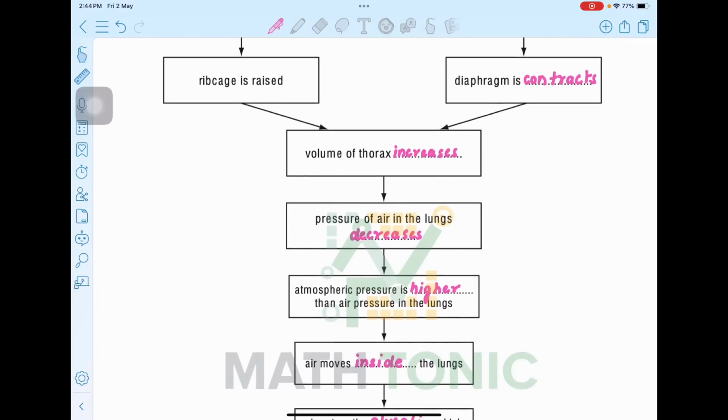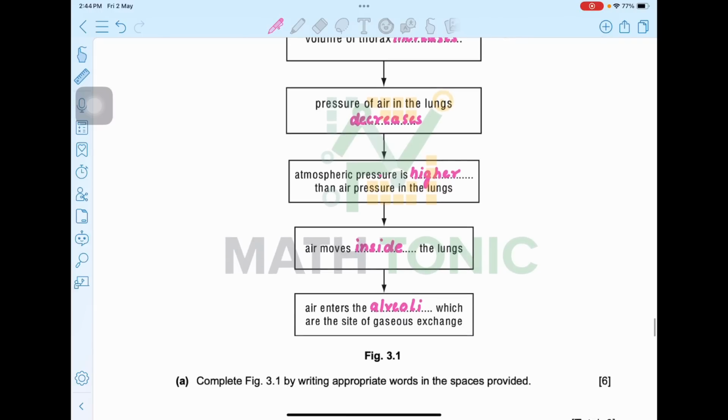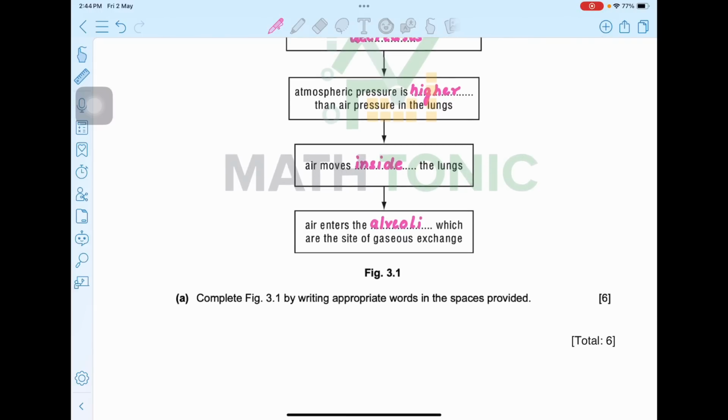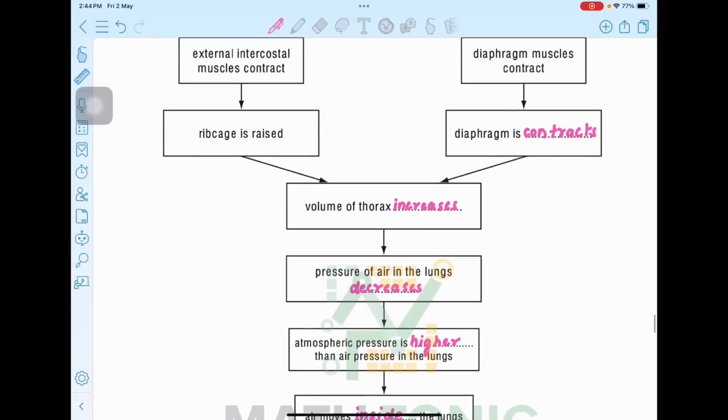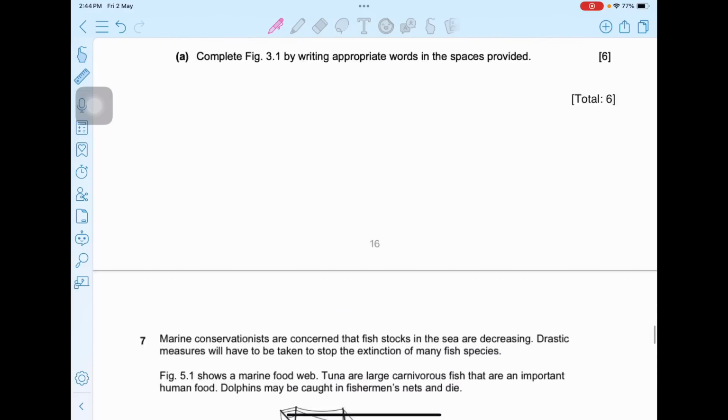Volume of the thorax increases, pressure of air in the lungs decreases, atmospheric pressure is higher than the air pressure in the lungs, and air moves inside the lungs. Air enters the alveoli, which are the site of gaseous exchange. So these are the points that we need to write related to inspiration. Okay, so this we had to complete it, but we have already completed.